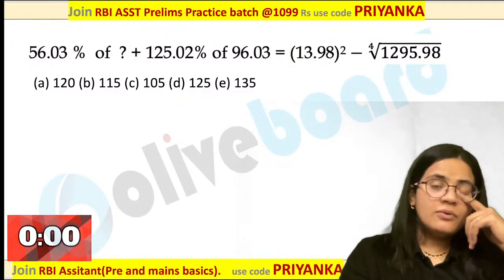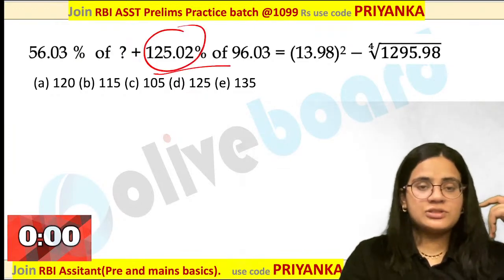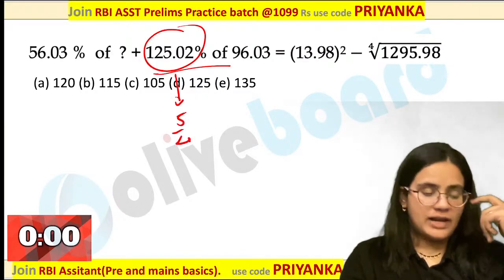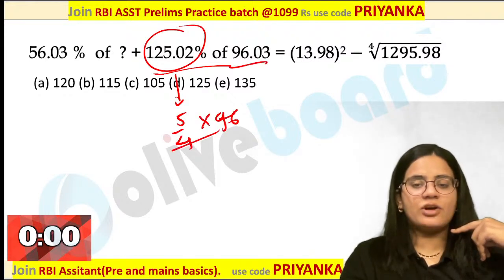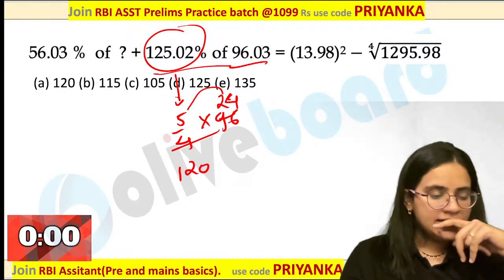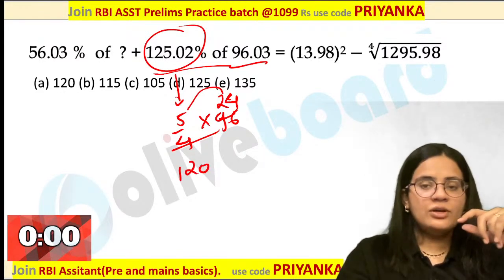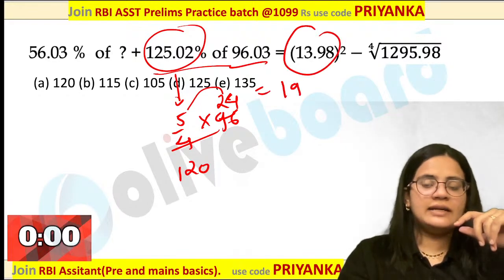Please pay attention. 125%. What is this, Muskan? You must be aware this is 5 by 4 fraction. Multiply this by 96. What are you getting in this case? 24 5s are 120. I think so far it is clear. Okay, now how will you do this? This is 14 square, 196.